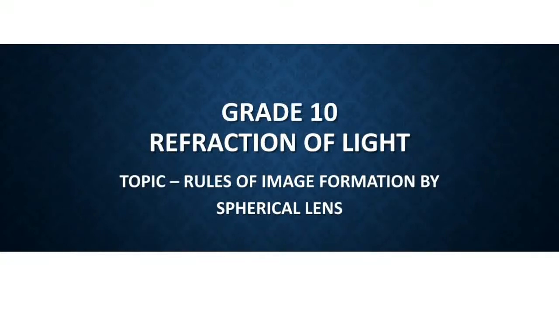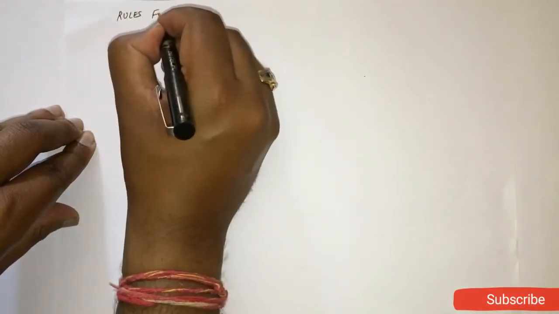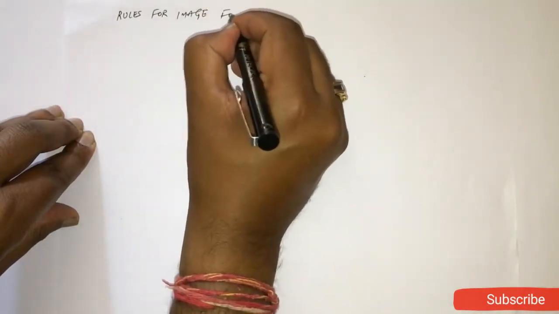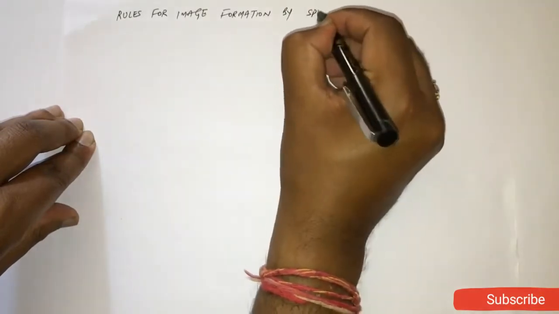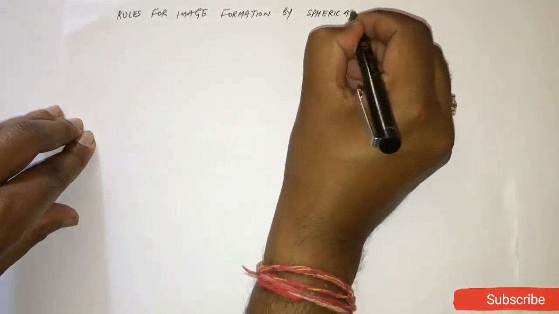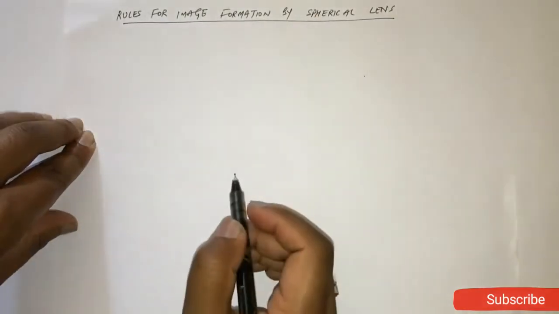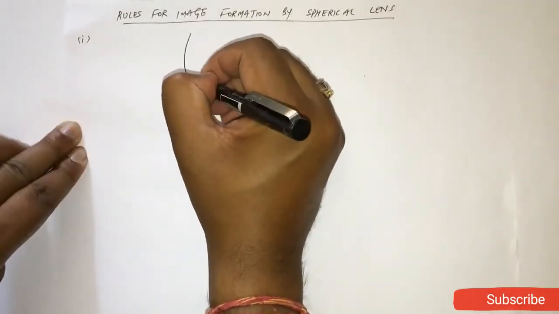Going to discuss rules of image formation by spherical lens. So our topic is rules for image formation by spherical lens. Fine. So the first rule is, suppose you have a convex lens like this.